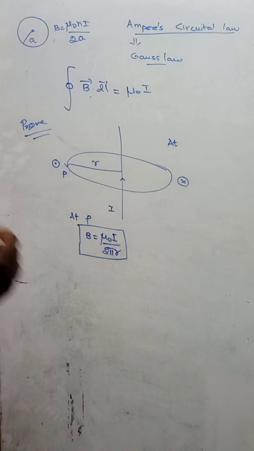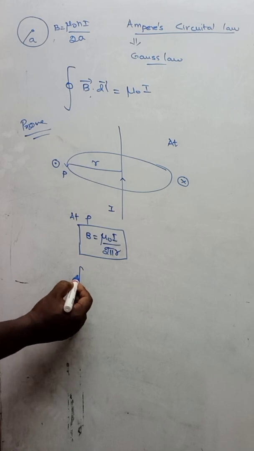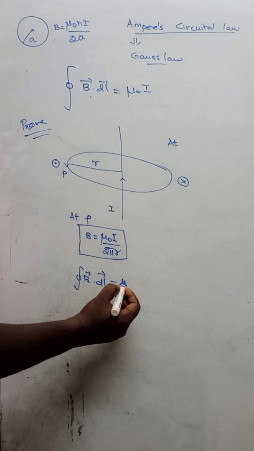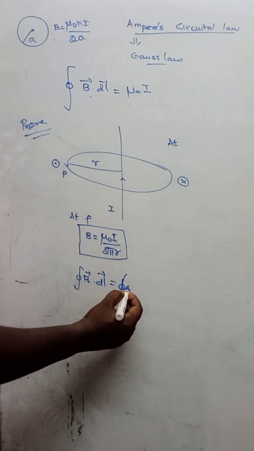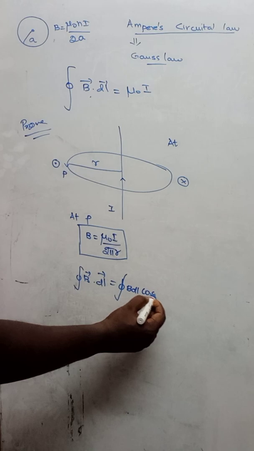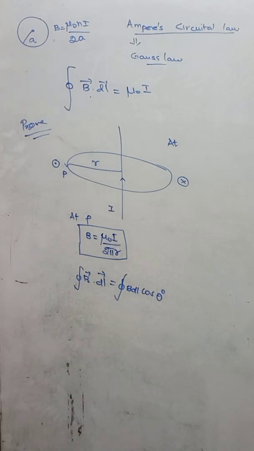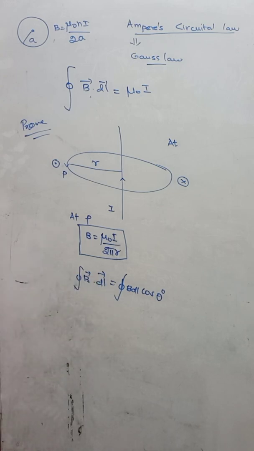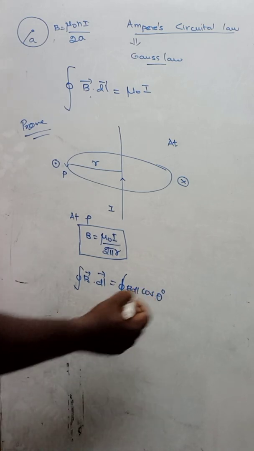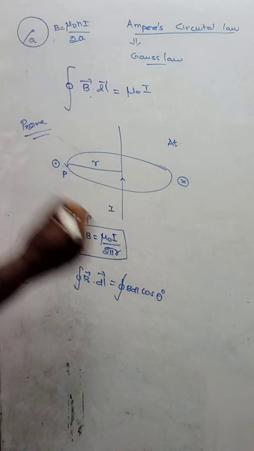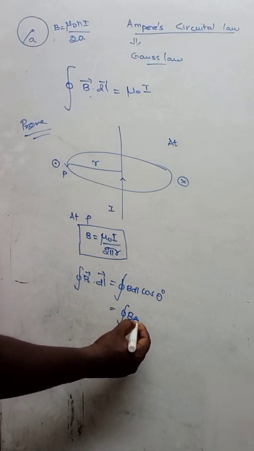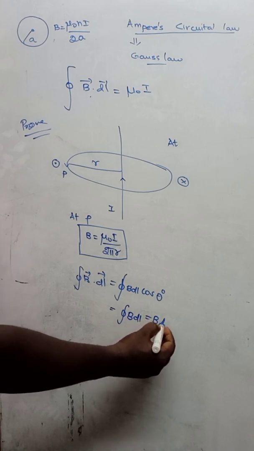Okay. So now let us use the formula. The closed integral of B vector dot dl vector is equal to the closed integral of B dl cos theta. What will theta be taken as? Not a 0. Here theta is the angle between the magnetic field and the length element dl, so that will be 0. Let us assume that. Then you will get B dl cos 0. Cos 0 value is equal to 1. Then the remaining closed integral of B dl is equal to B into L.